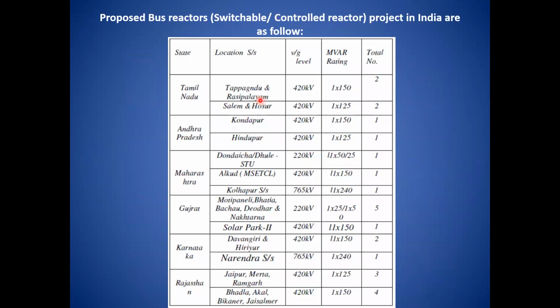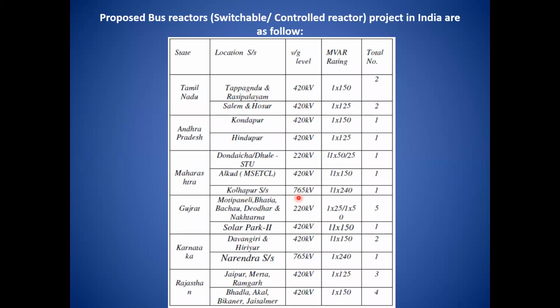Again, some controlled reactor projects are there in India also, which are installed at the busbar, meaning near the substation. That is in Tamil Nadu. It is a 420 kV transmission line.